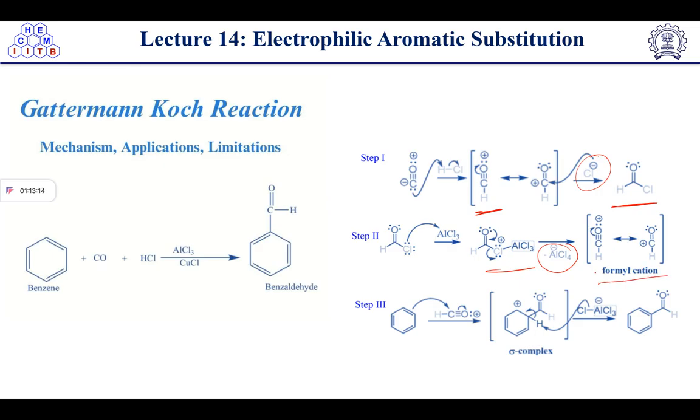Now this formyl cation formation will take place, which will get attacked by a benzene ring to form the gamma complex. Sorry, gamma complex. Then again the chloride ion will take the proton to make it the aromatic ring. So we have discussed this today also. So this name reaction is known as the Gattermann-Koch reaction.